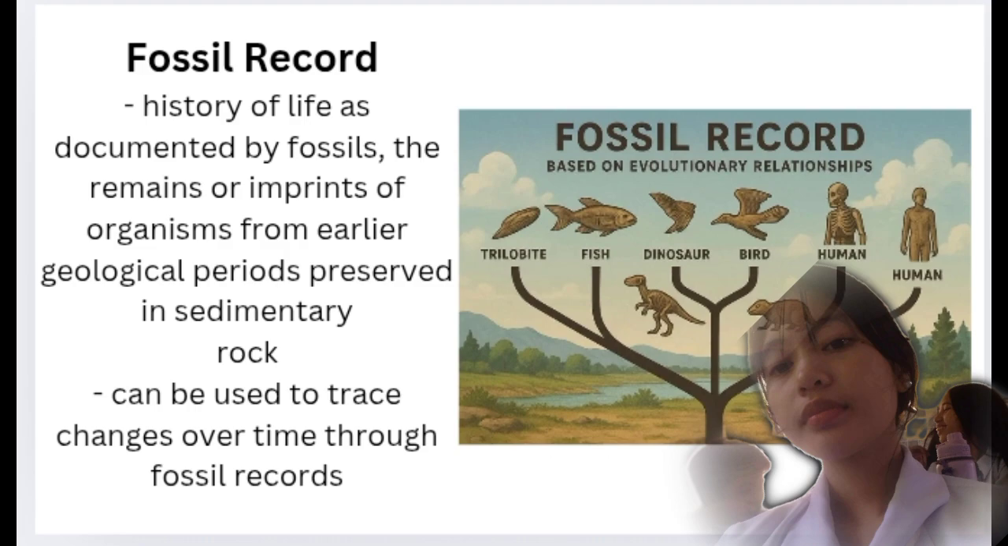Another is the fossil record. The history of life as documented by fossils, the remains or imprints of organisms from earlier geological periods preserved in sedimentary rock, can be used to trace changes over time. In short, the fossil record shows how species change over time through preserved remains.